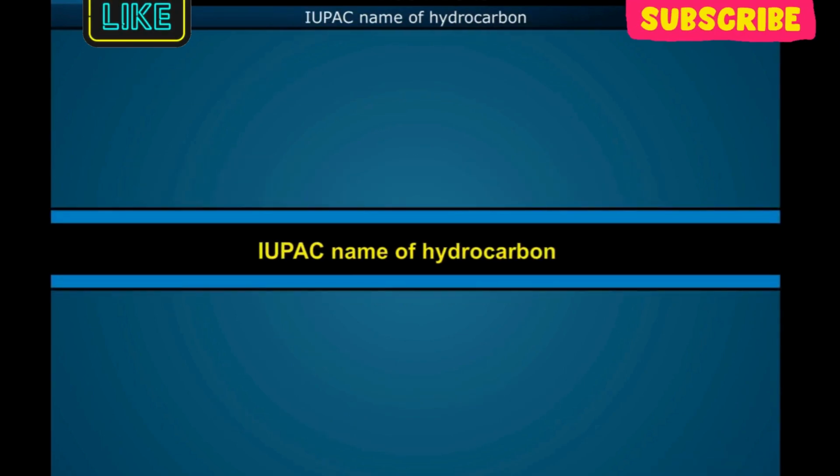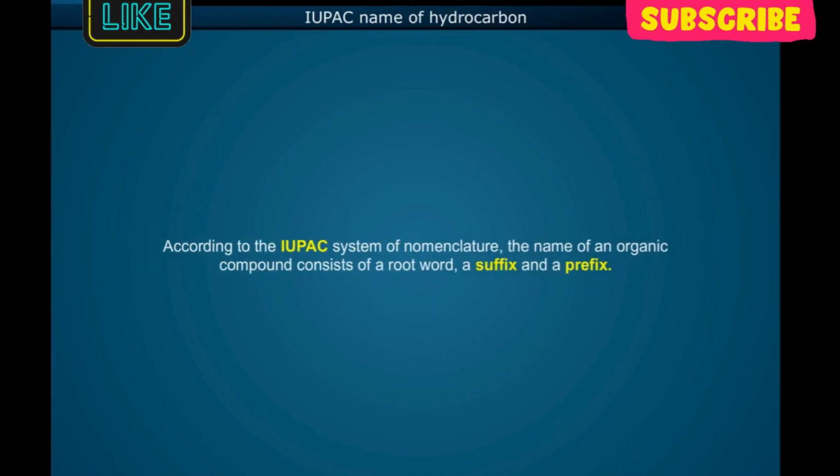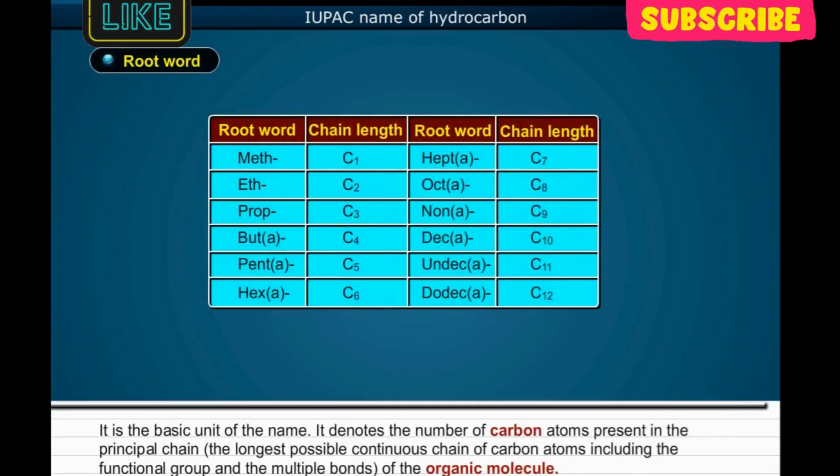IUPAC name of hydrocarbon. According to the IUPAC system of nomenclature, the name of an organic compound consists of a root word, a suffix, and a prefix. Root word. It is the basic unit of the name. It denotes the number of carbon atoms present in the principal chain, that is the longest possible continuous chain of carbon atoms, including the functional group and the multiple bonds of the organic molecule.